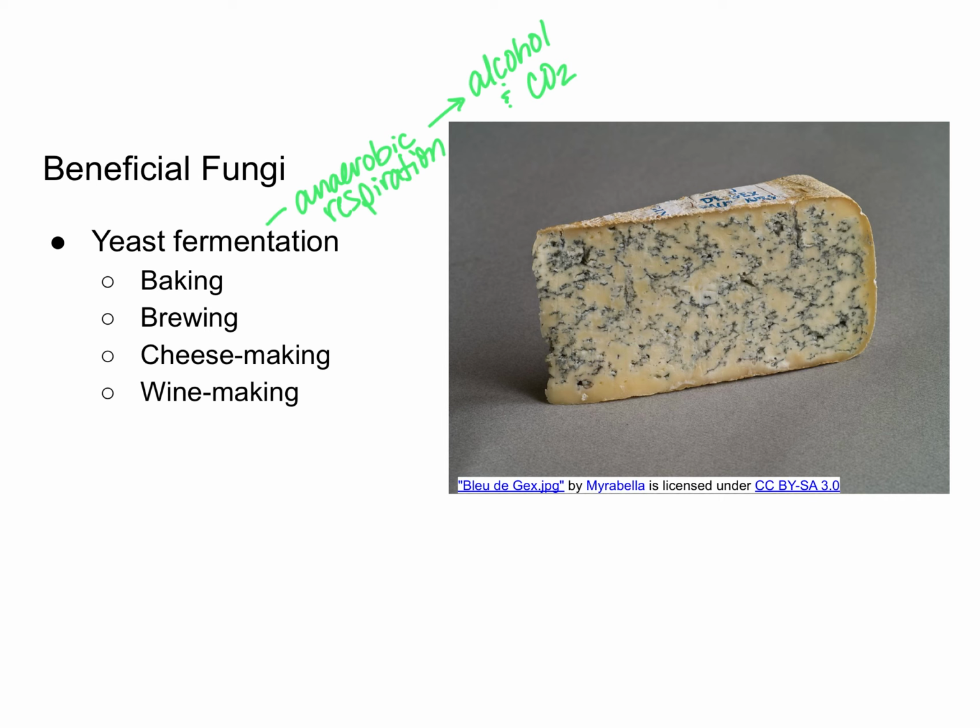Yeast can also be used for brewing, so things like beer, also winemaking, and making cheese. So this is a picture of blue cheese here, and this blue kind of veining throughout it is actually a fungus.